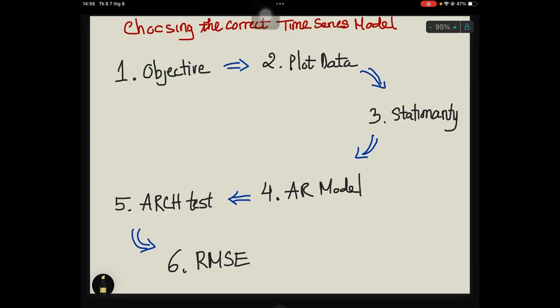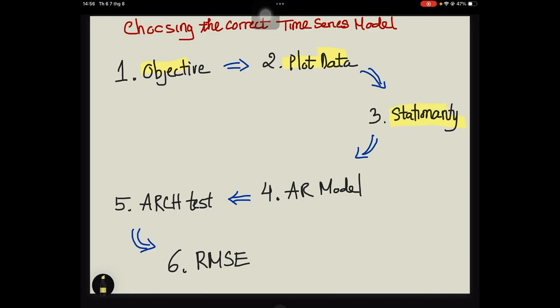So now let's combine everything into a professional workflow. When analysts face a time series problem, they do not immediately run a regression. They follow a structured process. Step 1. Define the objective. Are we modeling a relationship between variables or forecasting the variable over time? The goal determines the model. Step 2. Plot the data. Look for trends, seasonality, structural change. Visual inspection comes first.